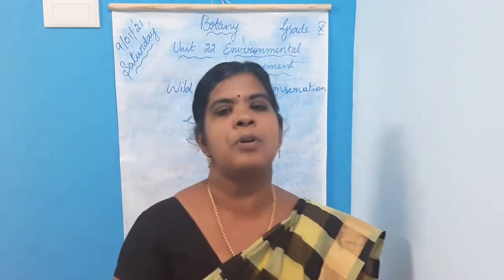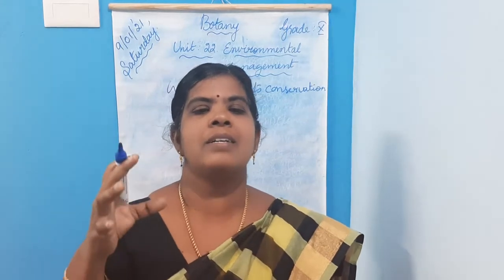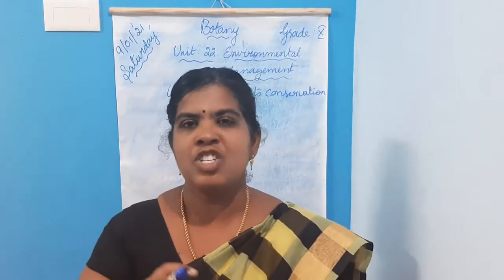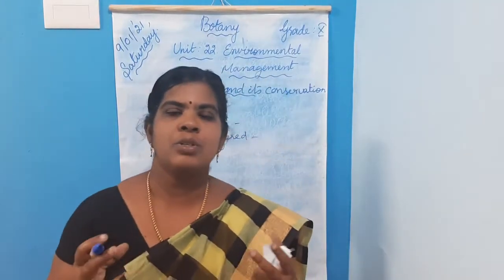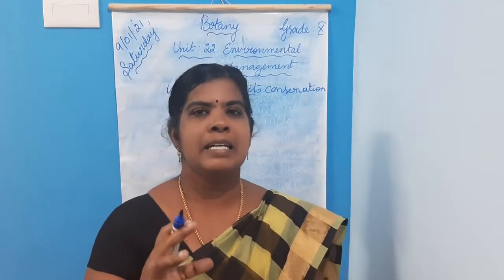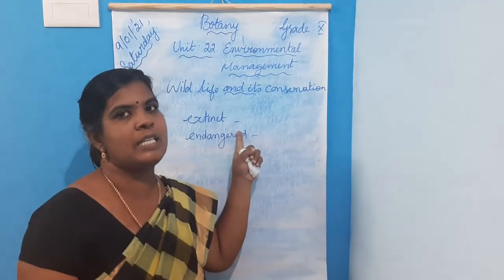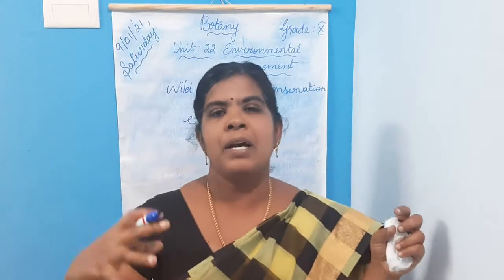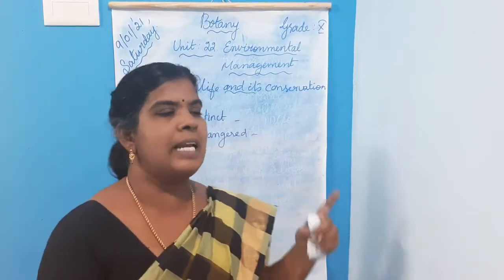How is the wildlife population going to become lesser? It is because of over-exploitation and shrinking of forest cover. Shrinking of forest cover areas resulted in animals becoming extinct. Extinct means species which are no longer existing in this world. Some animals are threatened by other animals and some are on the verge of extinction.